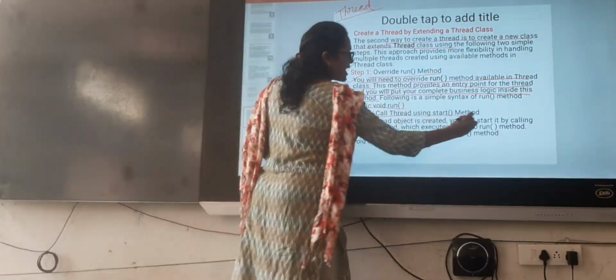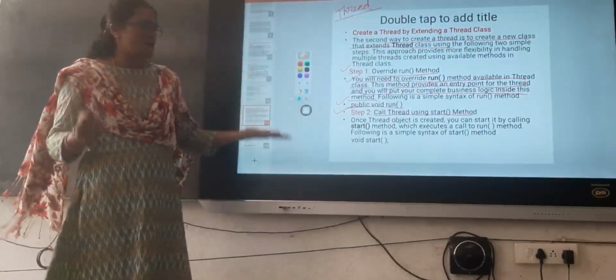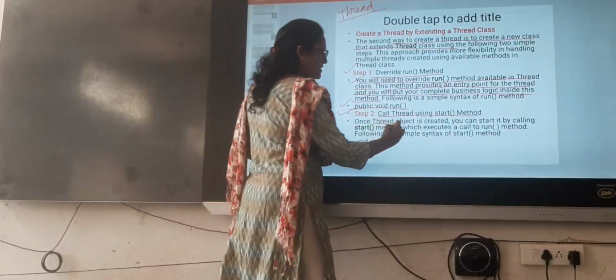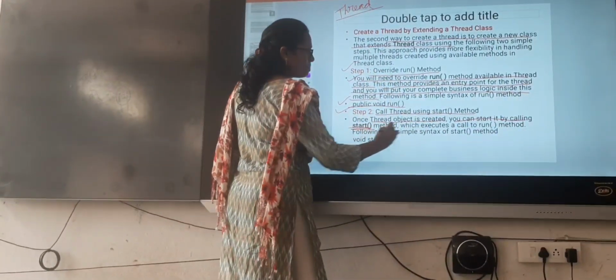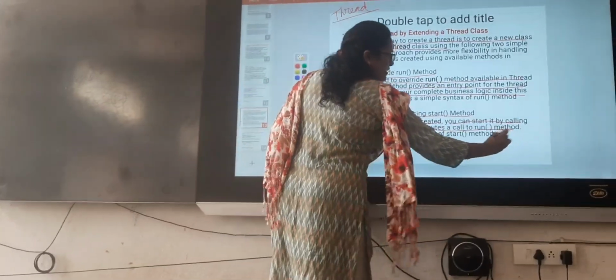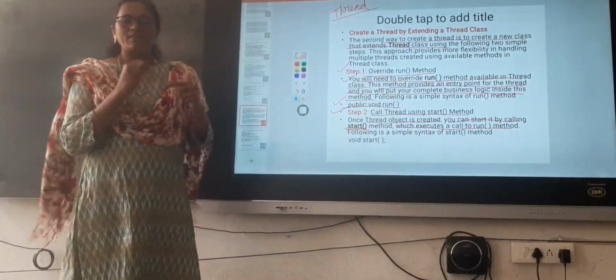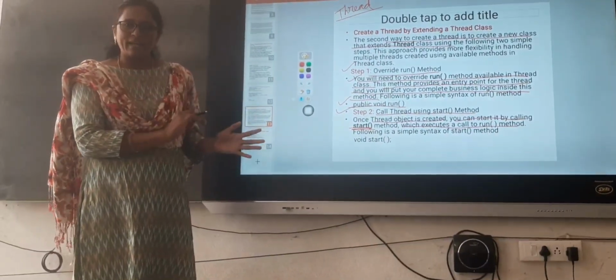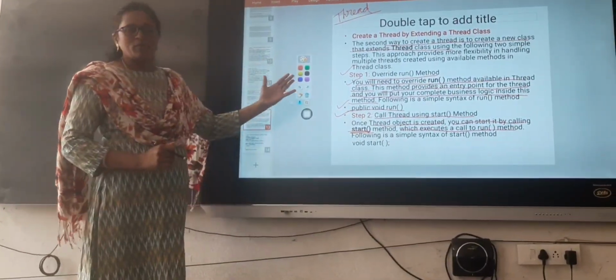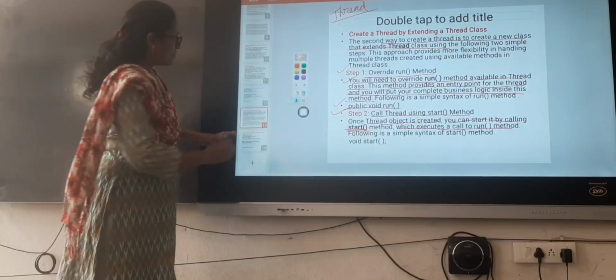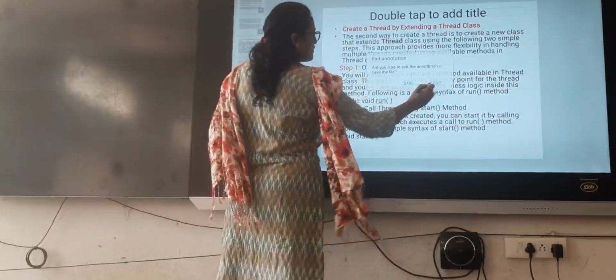What is step 2? Call thread using start method. Same way, we need to call the start method. Once the thread object is created, you can start it by calling start method, which executes a call to run method. Whenever you call the start method on the thread object, it will call the run method. Same as the previous example. Now I will show the example for this.